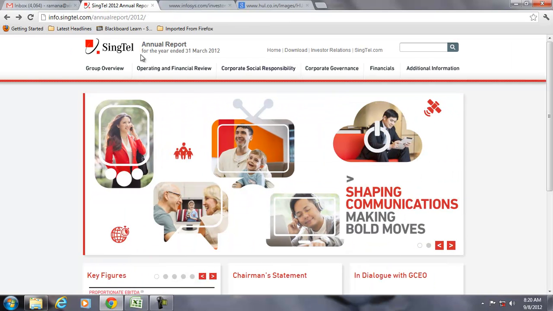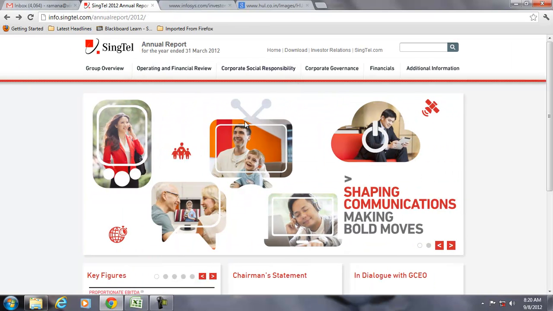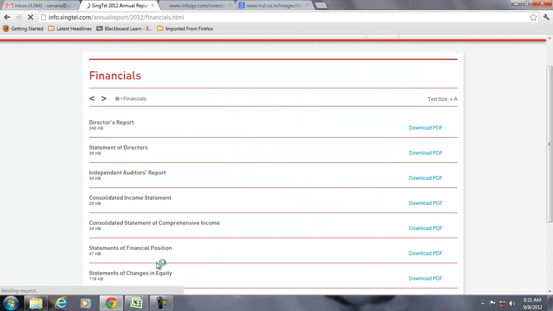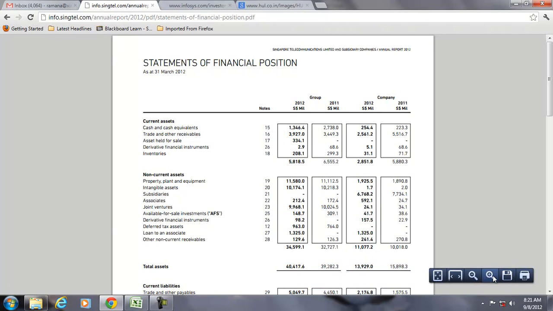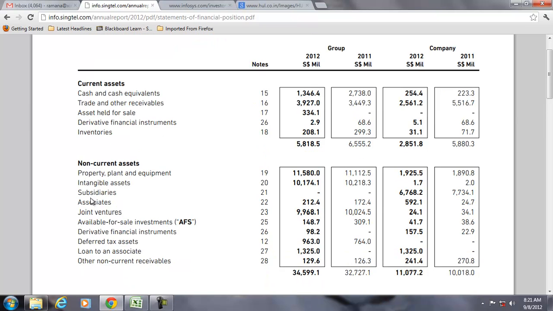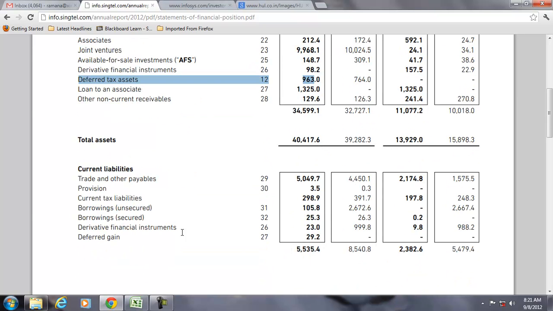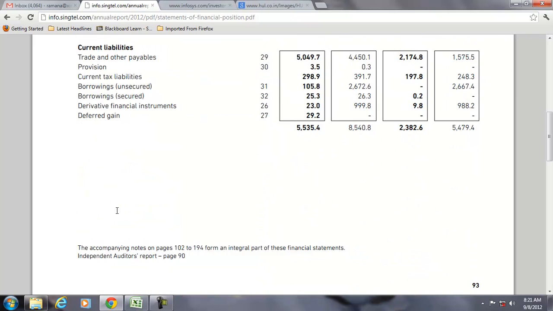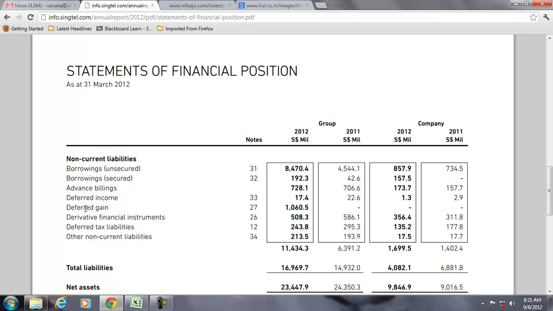The answer is no. Let us see Singtel, which is a Singapore-based telecommunications company. If you go to their financials and see their statement of financial position, we can definitely see the deferred tax assets on the balance sheet, and also maybe deferred tax liabilities.